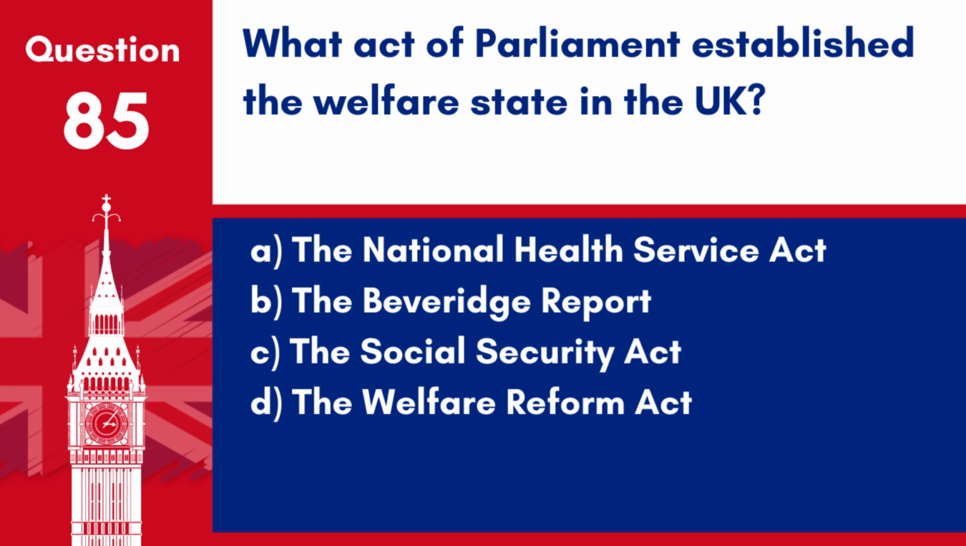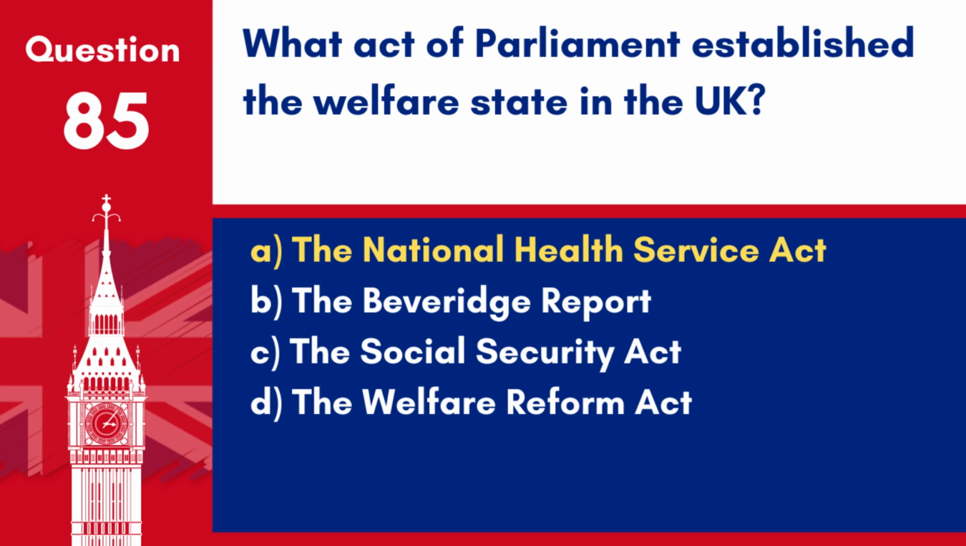Question 85. What Act of Parliament established the welfare state in the UK? A. The National Health Service Act. B. The Beveridge Report. C. The Social Security Act. D. The Welfare Reform Act. Answer: A. The National Health Service Act. The National Health Service Act of 1946 was instrumental in establishing the welfare state in the UK, including extensive public health services.